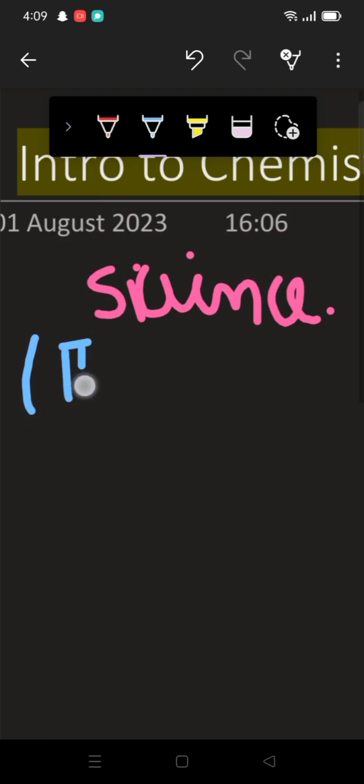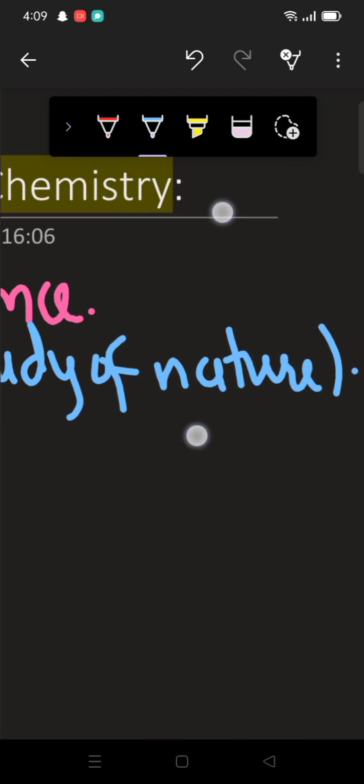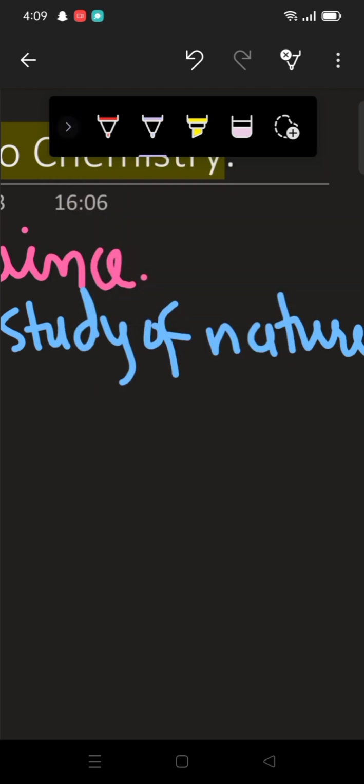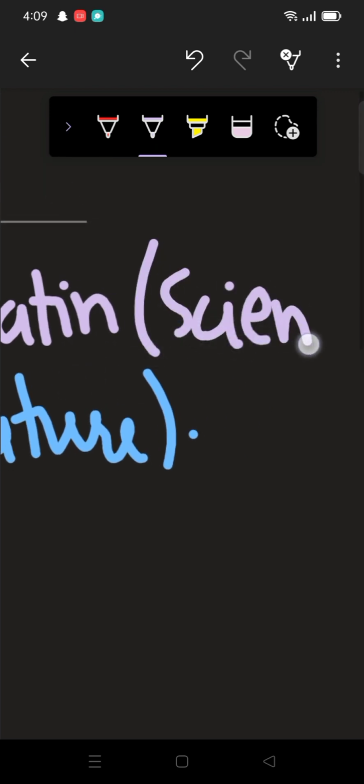So here I am writing. The word science is taken from a Latin word, scientia. It is basically the study of nature, the study of the universe. And from which language has it been taken? It has been taken from Latin, and the word is scientia.